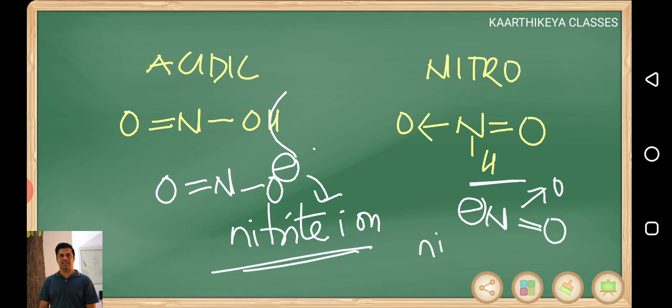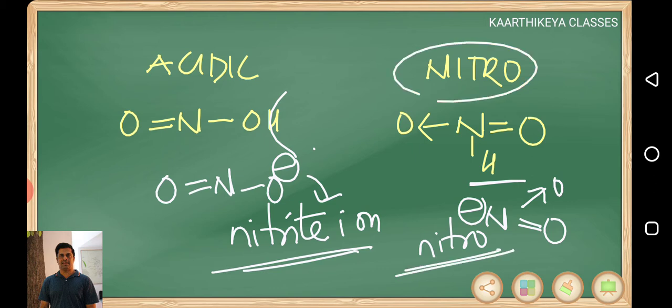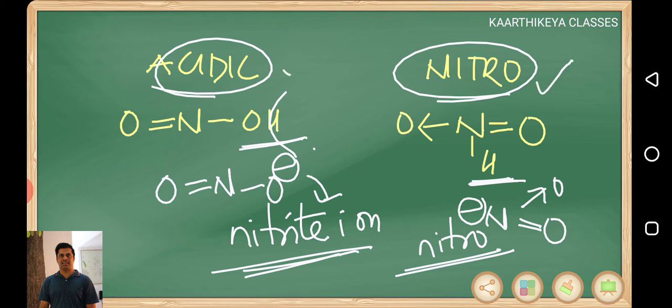and these groups are called nitro. This is the nitro ion. Nitro means hydrogen is attached to nitrogen. Acidic nature means hydrogen is attached to oxygen. Both are possible. This form is called the nitro form, and this form is called the nitrite form.